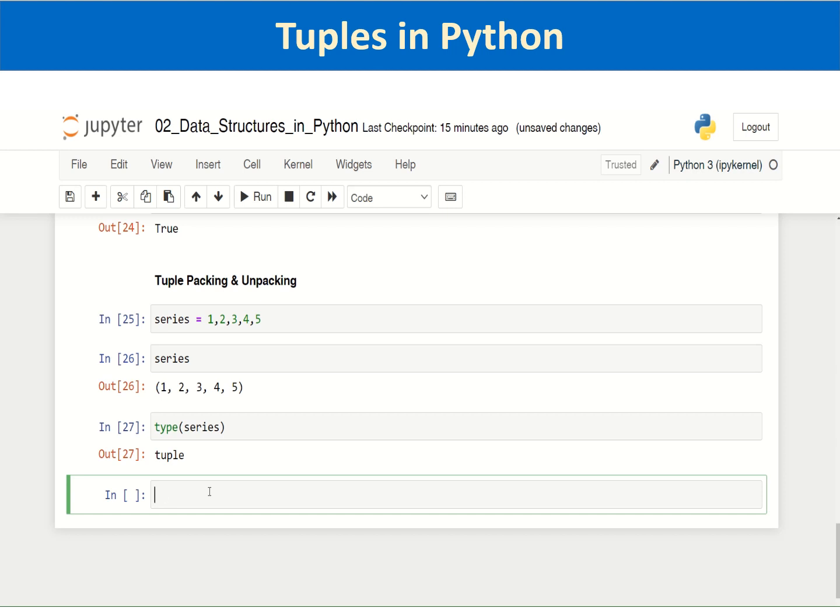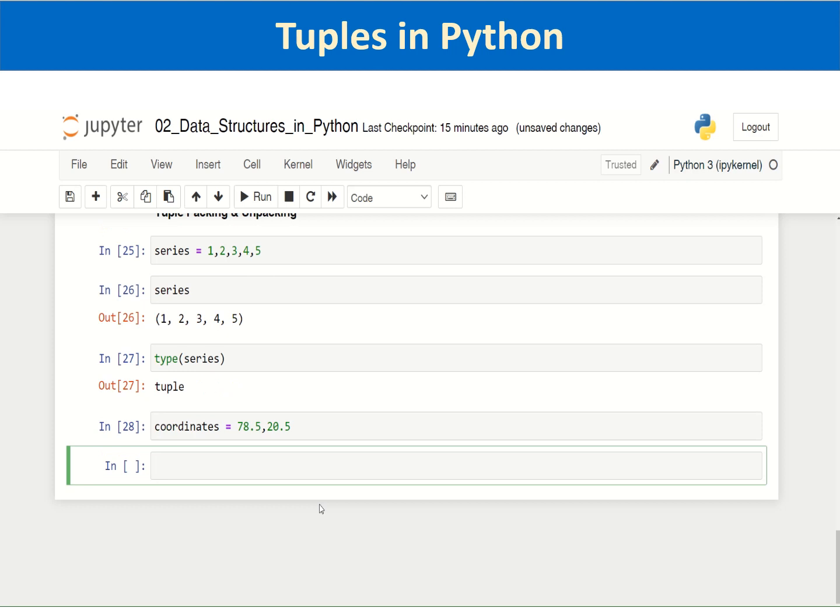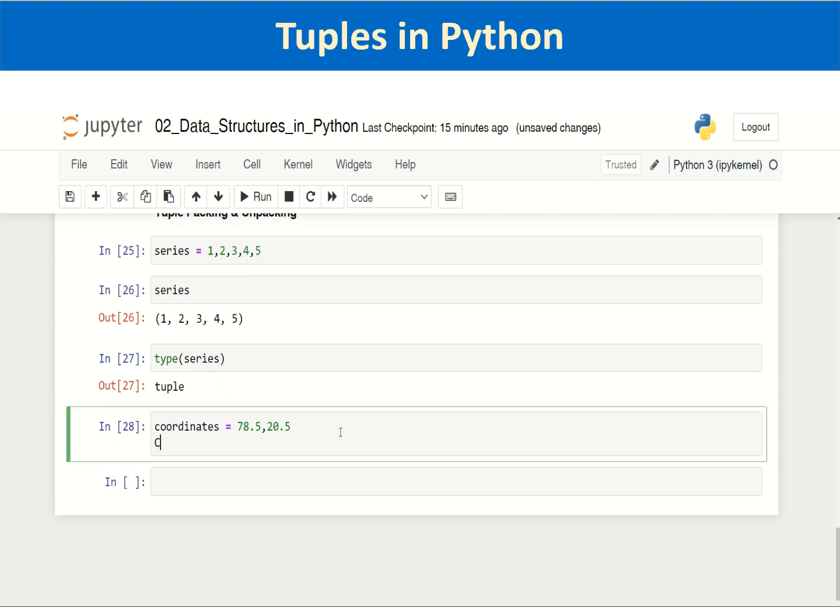You can also unpack the values. Just as tuple packing, you can have tuple unpacking. For better understanding, when we talk of coordinates, I am passing latitude and longitude, say 78.5 comma 20.5. In the same way, it will create a tuple. Coordinates will be a tuple.